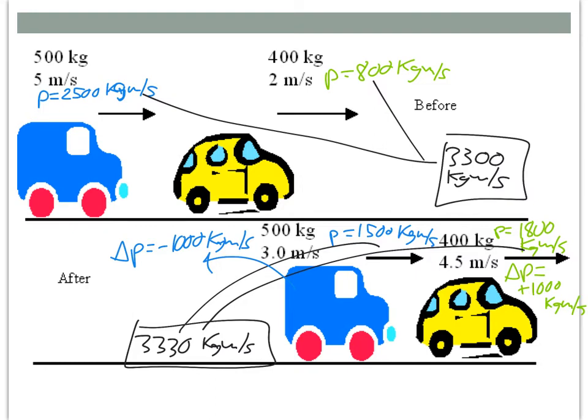And the reason for that is, keeping in mind that impulse, the change in momentum, is force, or average force, times change in time, we know that these two objects are going to exert equal and opposite forces on each other. And that means that, because the forces are the same with opposite signs, and the times are the same, their changes in momentum will also be equal and opposite. So whatever momentum one object gains, the other one loses, and the total momentum of the system stays the same.